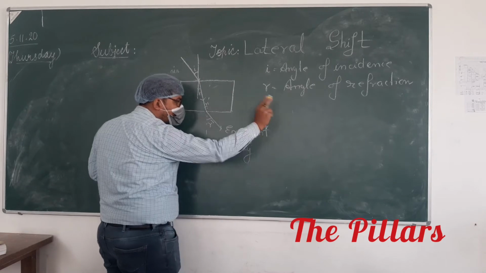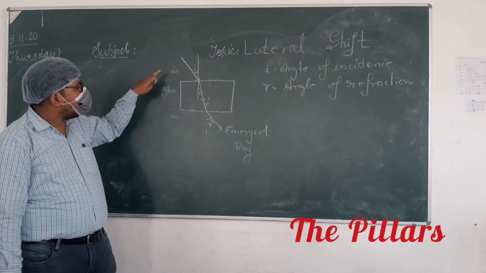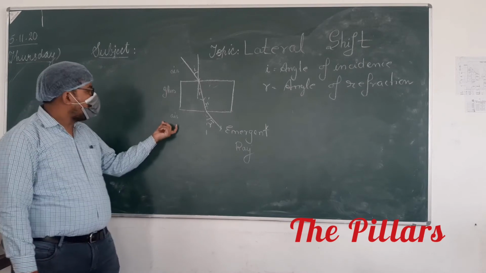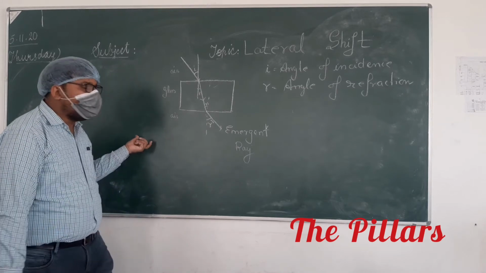This is called the emergent ray. Sure. This is what happens when we have air, glass, and air. If we have water here, again this will be called the emergent ray. Again that ray will be called the emergent ray.